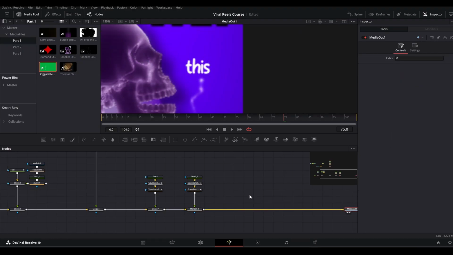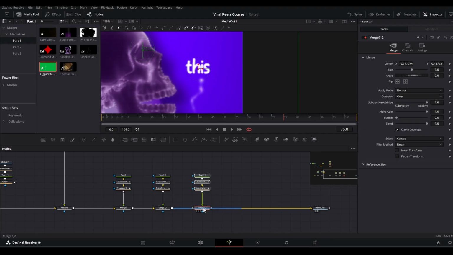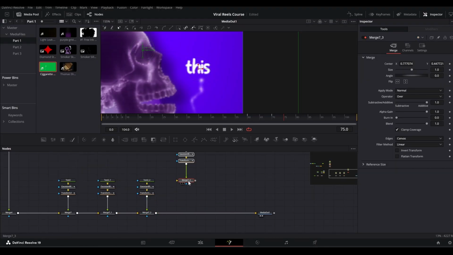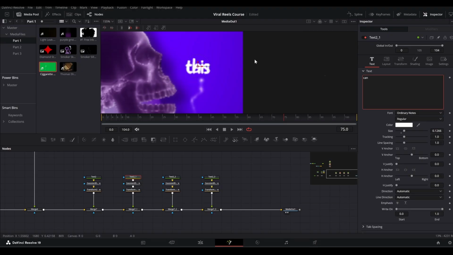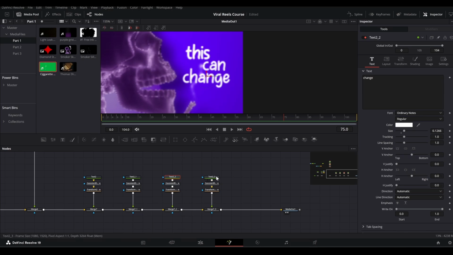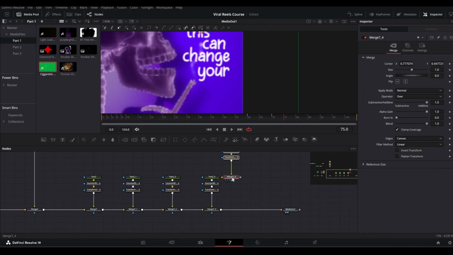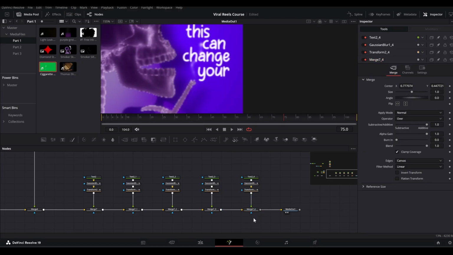then make some space here, paste it once again like so, and once again here. All right, and now in the second text, change your text and change its position here. Now in the third one, change the text, change the position maybe here. And now the fourth one, change the text to your and the position to maybe here. And now finally, once again, paste it like so and press shift like this.